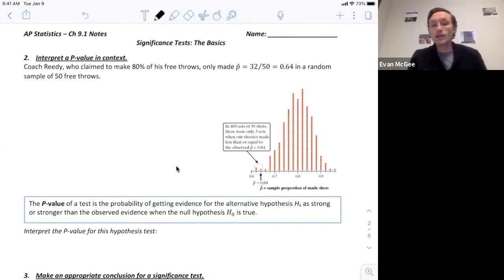So we have some pretty good evidence here that it would be unusual for him to only make 32 out of 50 if he was an 80% free throw shooter. And that's exactly what a p-value does. A p-value assumes the null is true and calculates the probability of that sample happening. So it assumes the null is true and it calculates the probability of that sample occurring.